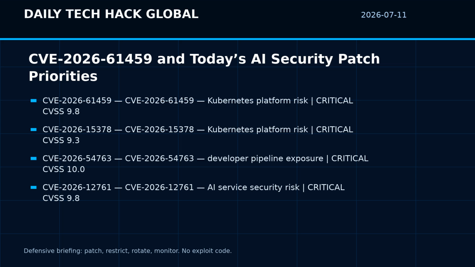The recorded severity is critical with CVSS 9.8. Why it matters: runtimes and orchestration nodes sit underneath AI services, CI jobs, and production workloads, so identity and image trust can become blast radius multipliers.